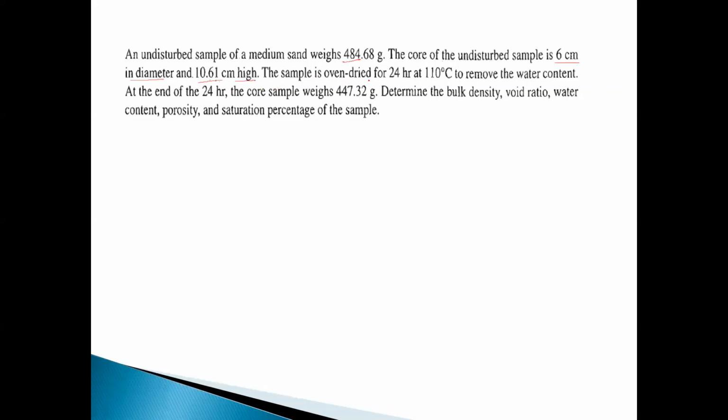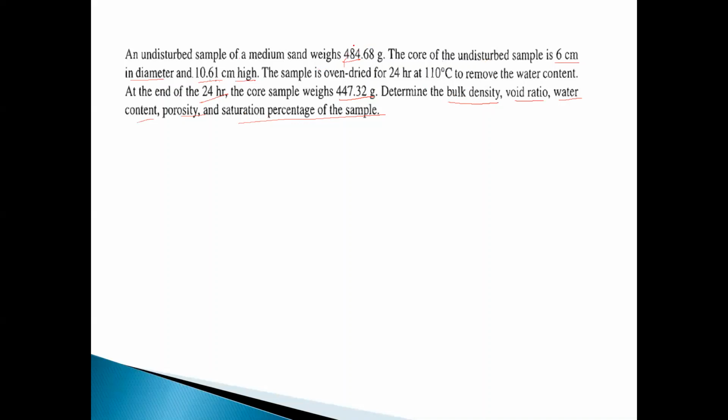The sample is oven dried for 24 hours at 110 degrees Celsius to remove the water content. At the end of 24 hours the core sample weight loses some weight and becomes like this. Determine the bulk density, void ratio, water content, porosity, and saturation percentage of the sample.